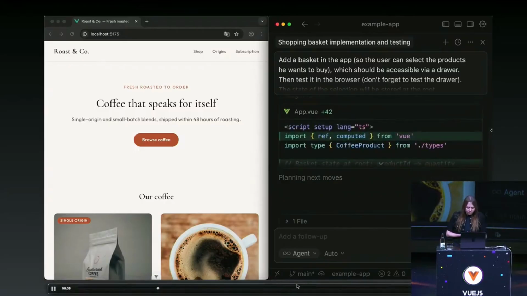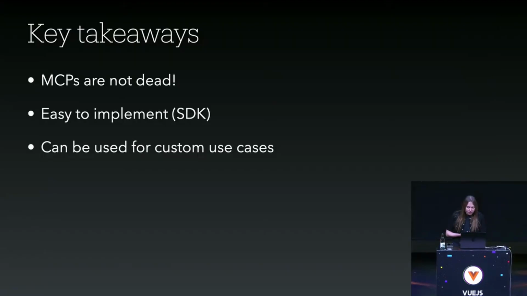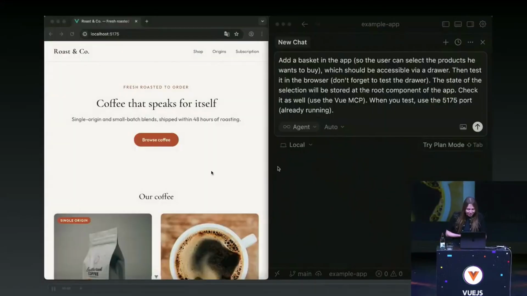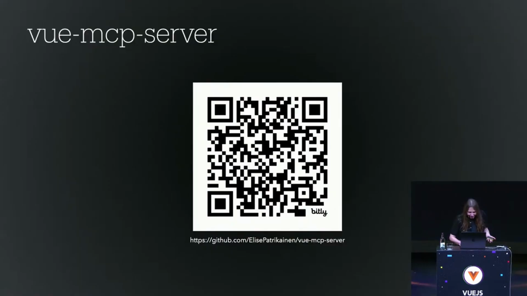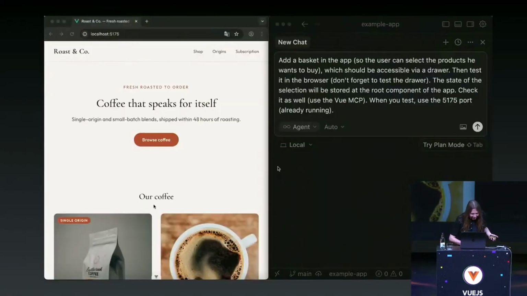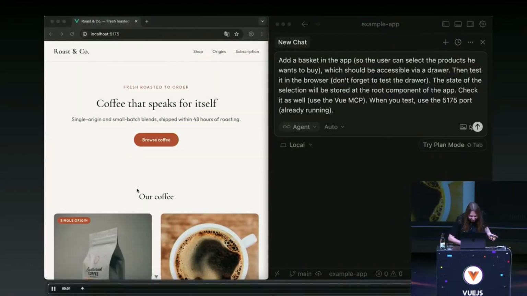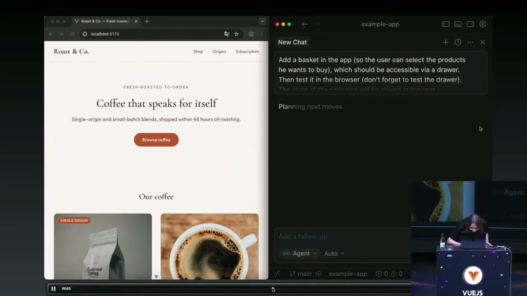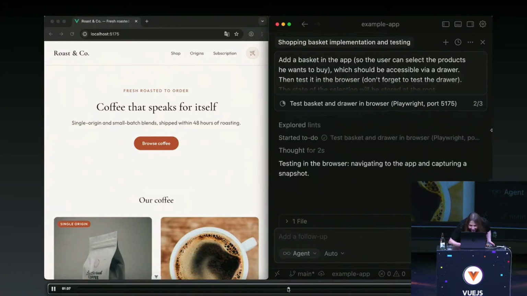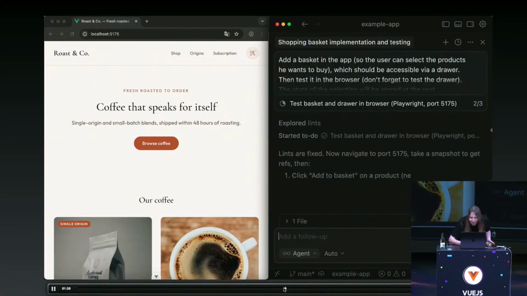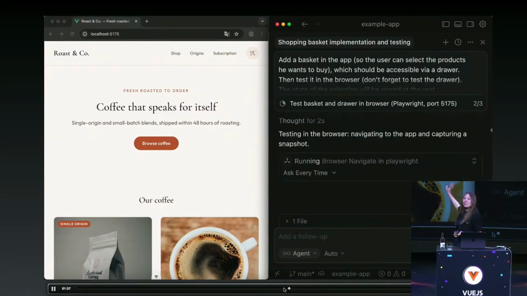I will go a bit faster because, oh no! No! No! Oh no, it's not possible. What's happening? Okay, we're here.